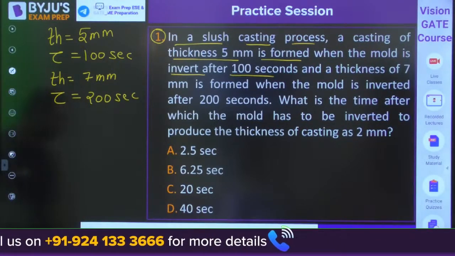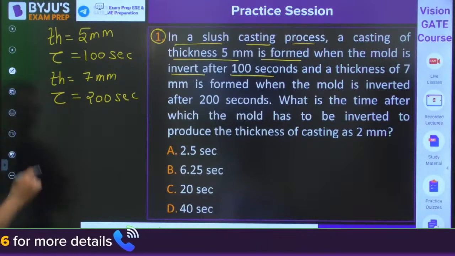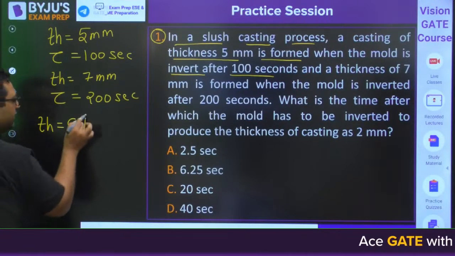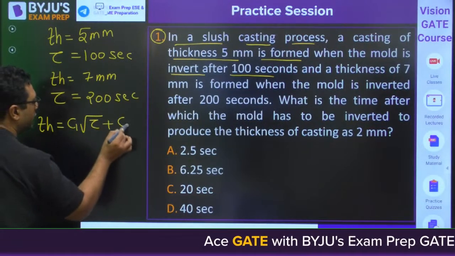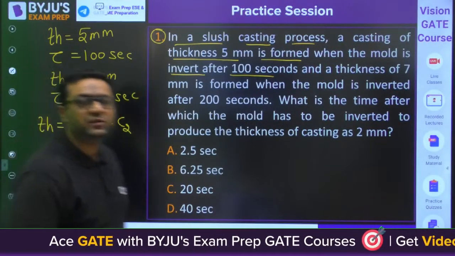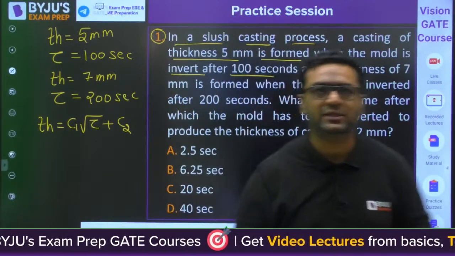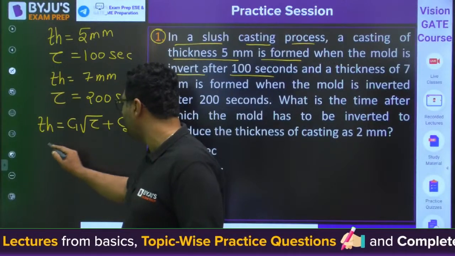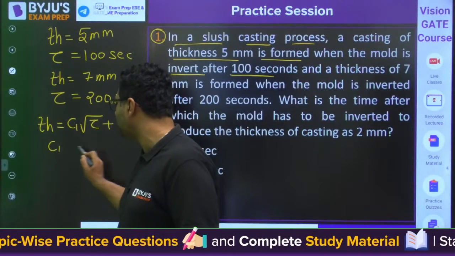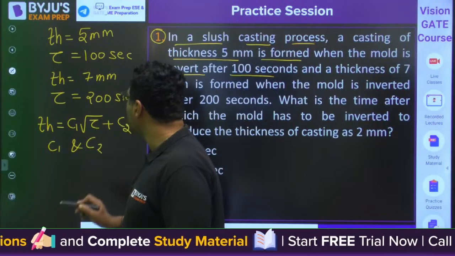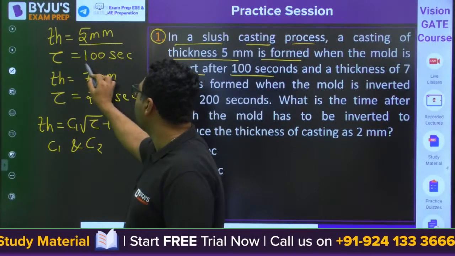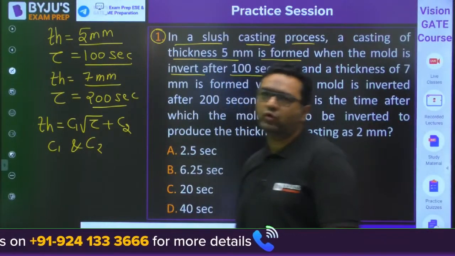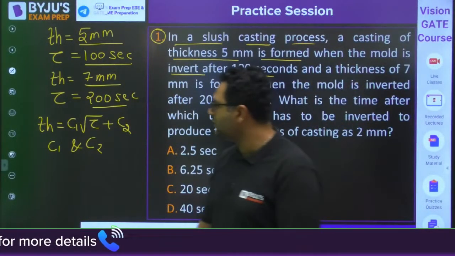For such a question, we are going to use the relation that thickness equals C1 square root of tau plus C2. This relation we derive at the time of slush casting. When you use this relation, you can find the values of C1 and C2, because we are given two conditions: thickness 5 mm, time 100 seconds, and thickness 7 mm, time 200 seconds.